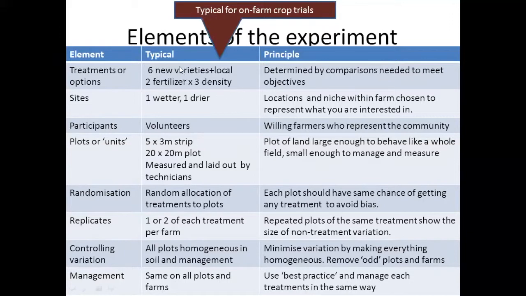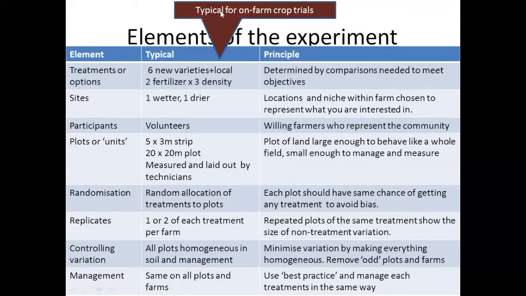So what I'm going to do now is point out, for typical on-farm trials, what each of these might look like, and try to define the principle on which that is based. And then on the next slides, I'm going to show how those get modified: one, when we're trying to involve farmers more in the design, and secondly, when we're having large N trials. Right? So that's the plan.